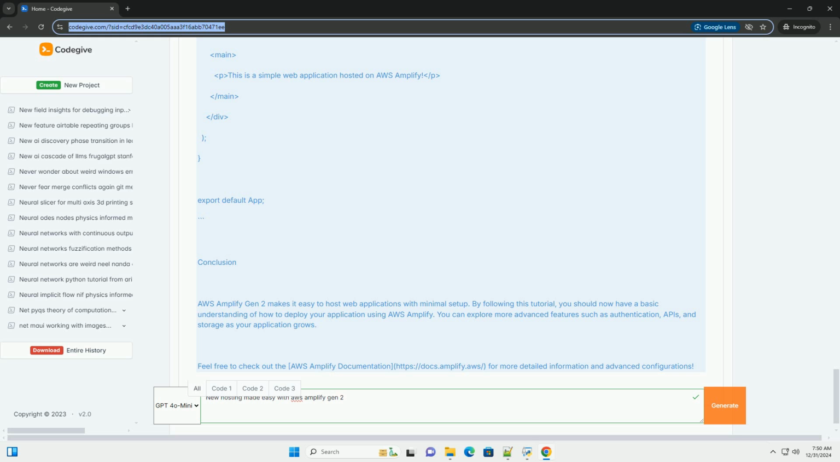Step 4, access your application. After the publish command completes, you will see a URL in the console. You can visit this URL to see your hosted application.